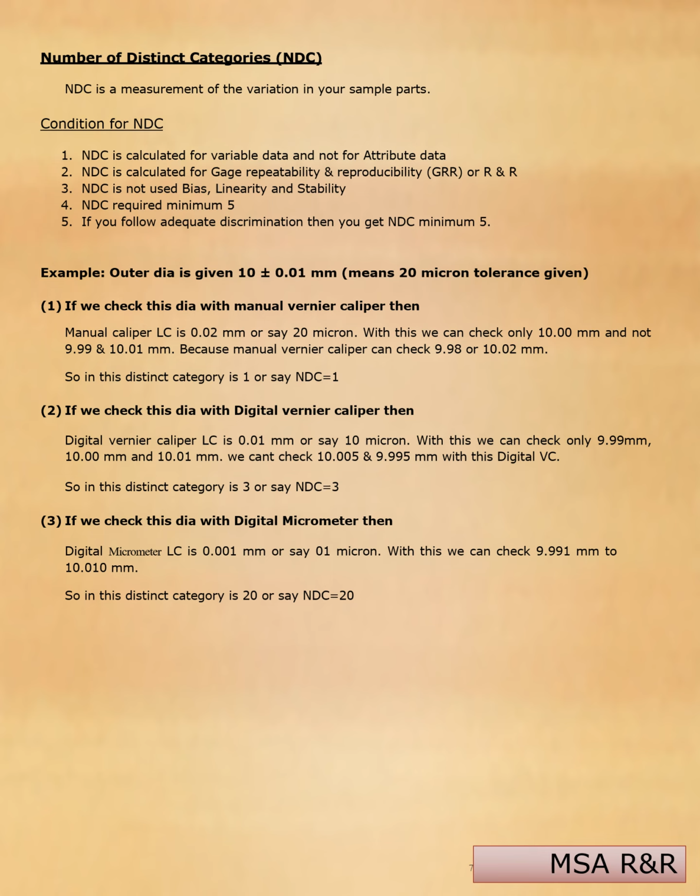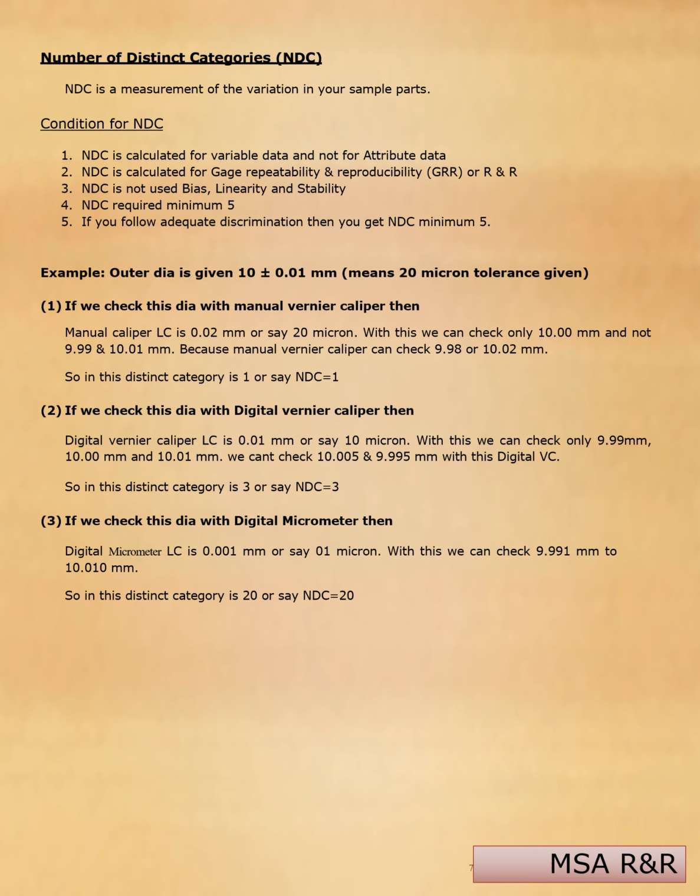Because a manual vernier caliper can check 9.98 or 10.02 mm, in this case the distinct category is 1, or say NDC equal to 1. If you check this diameter with a digital vernier caliper, the least count is 0.01 mm, or say 10 micron. With this we can check only 9.99 mm, 10 mm and 10.01 mm. We can't check 10.005 or 9.995 with this digital vernier caliper. So the distinct category is 3, or say NDC equal to 3.